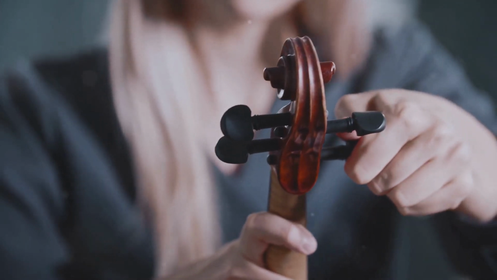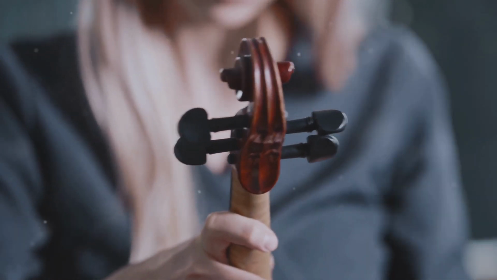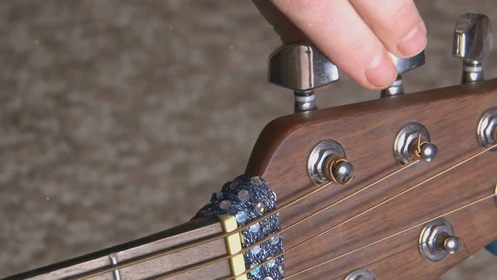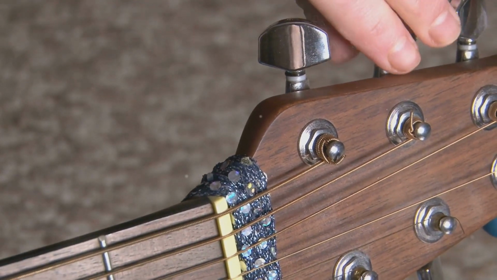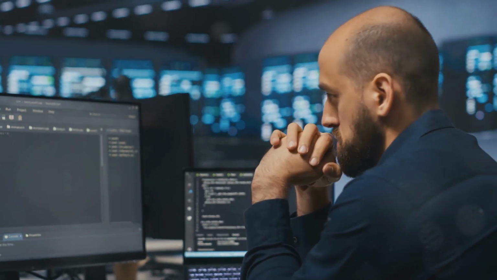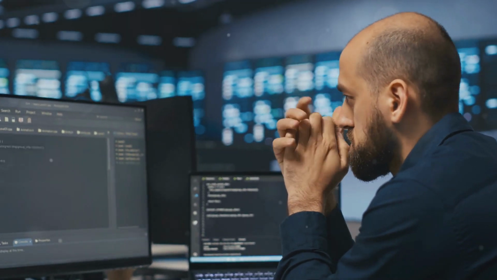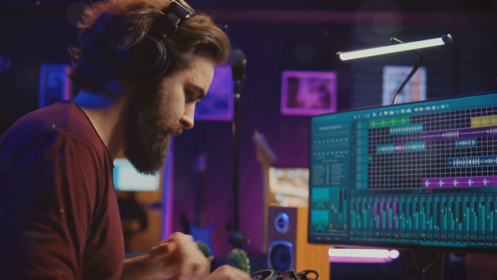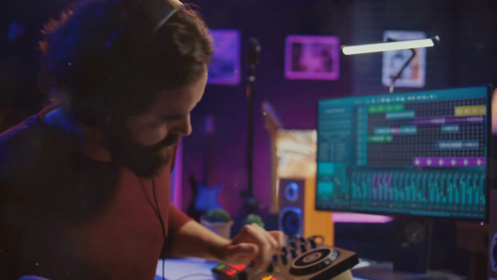Imagine you're a musician fine-tuning an instrument before a big performance. You meticulously adjust the strings, the tuning pegs, and maybe even the humidity, all in pursuit of the perfect sound. In machine learning, hyperparameter tuning plays a similar role, allowing us to fine-tune our models for optimal performance. Just as a well-tuned instrument produces harmonious melodies, a well-tuned machine learning model delivers accurate predictions and valuable insights.